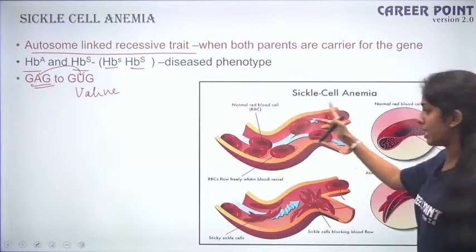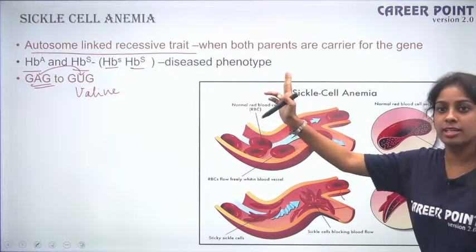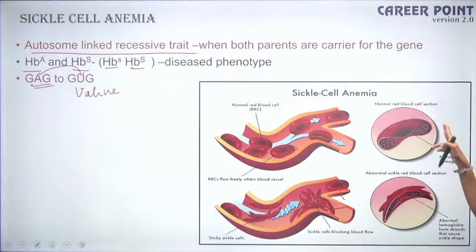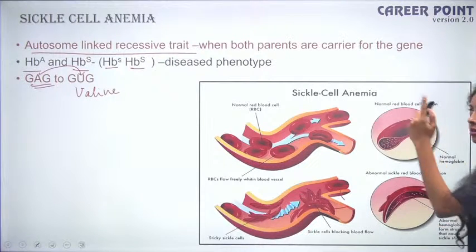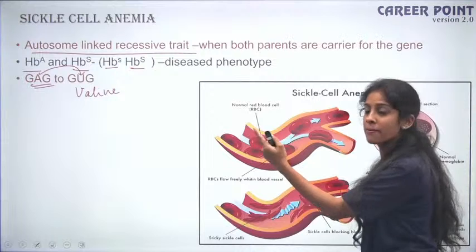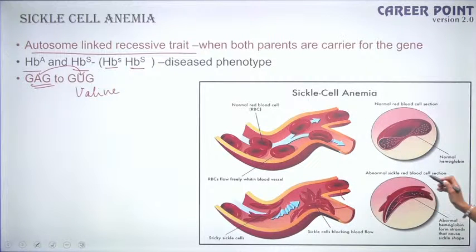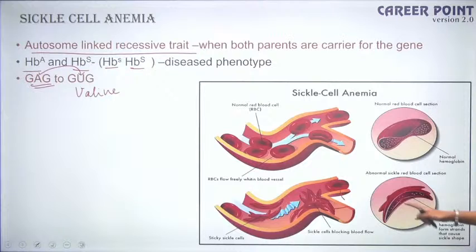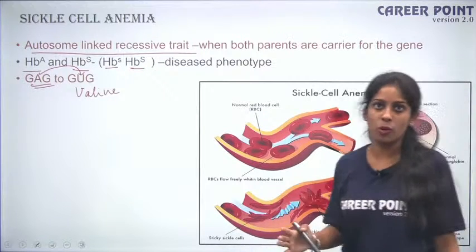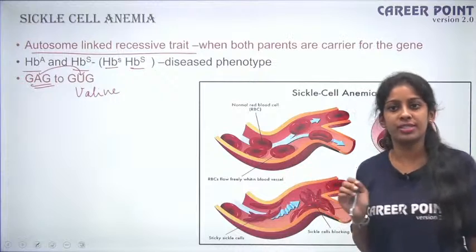In your normal blood cell, when your glutamic acid is coded, it produces a normal blood cell, right? So you have the proper carrying capacity for your hemoglobin. But when you have this mutation from glutamic acid to valine, your RBC is in the shape of a sickle. So that is why it is called sickle cell anemia. So when it is in this shape, it is not efficient enough to carry hemoglobin forward. Okay, so that is the whole logic of sickle cell anemia.